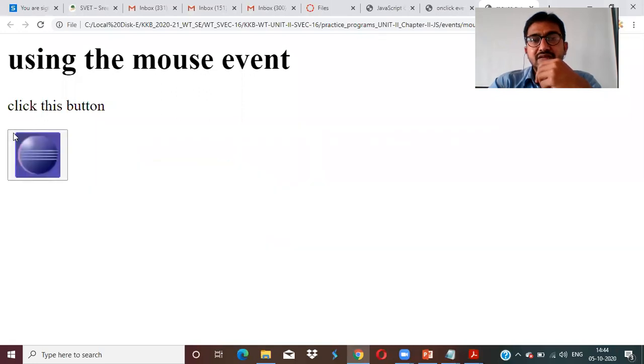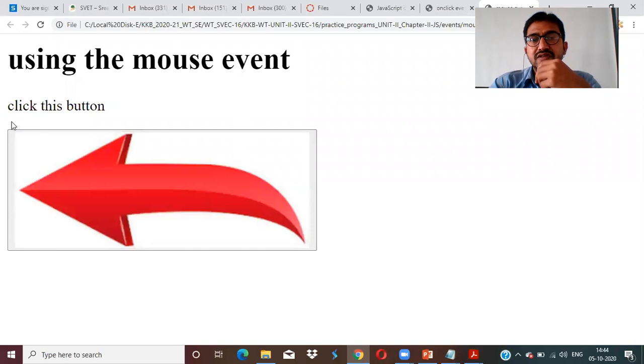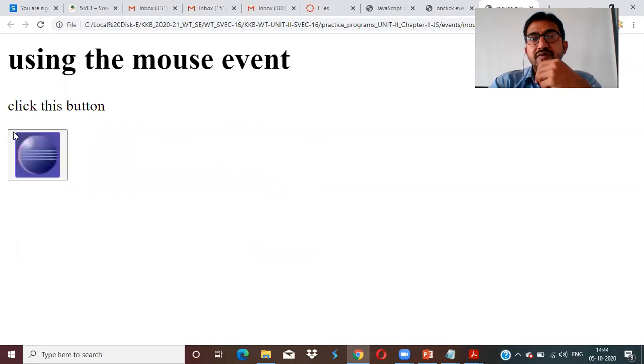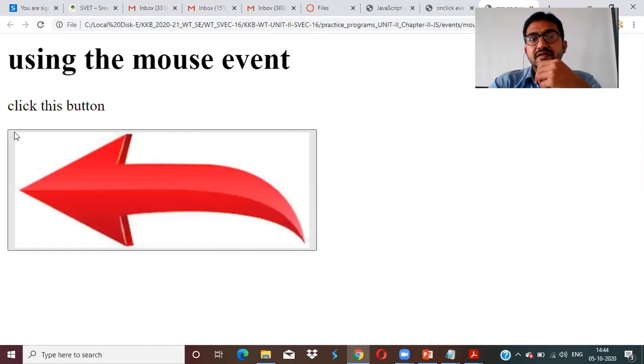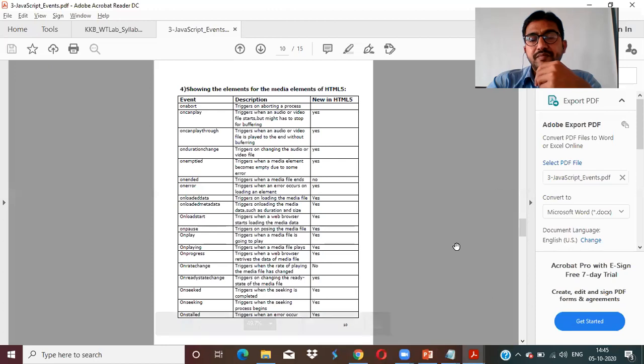See, when I click the mouse, it is Eclipse. When I release the mouse, it is aroma. So this type of event handling is called mouse handling. So we have seen keyboard handling and mouse handling in these examples. Okay.